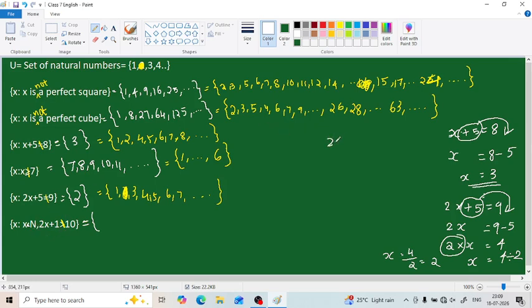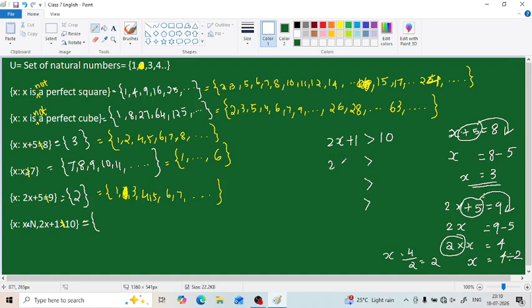For that we have to solve 2x plus 1 greater than 10. CBSE as well as ICSE students know how to solve this inequality, but state students are not familiar with this sign. But it is the same as solving with the equal to sign, and you will study this in detail in a coming chapter named inequalities. So here just solve it by placing the inequality.